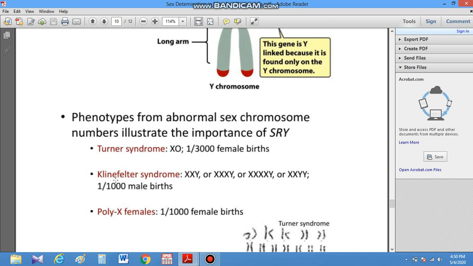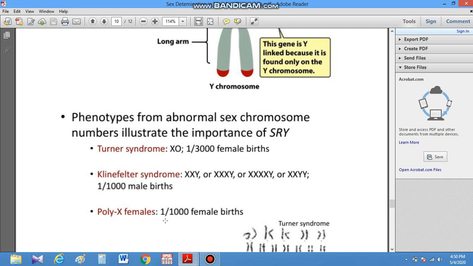In the case of Klinefelter syndrome, there is XXY, or XXXY, or tetra X and Y. The female character is more and the male character is less, so this syndrome is called Klinefelter syndrome.